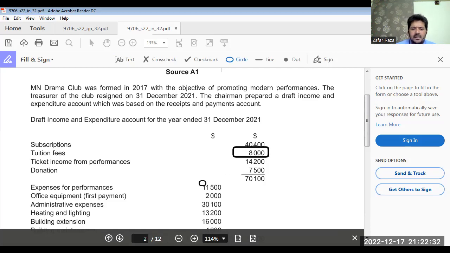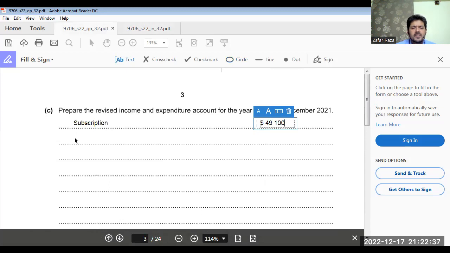Getting my point clear? So, tuition fees, 3,000. Oh, I forgot to wear my glasses. Okay. Tuition fees, 3,000. Got it?